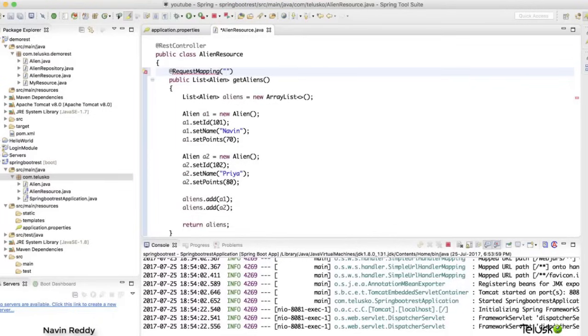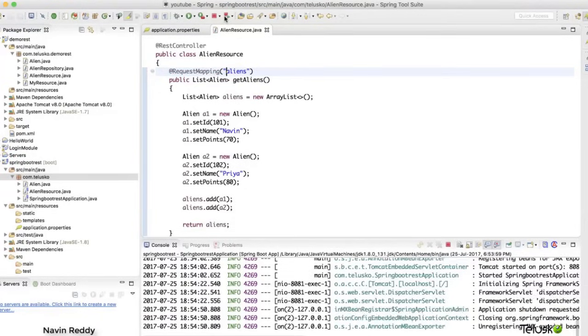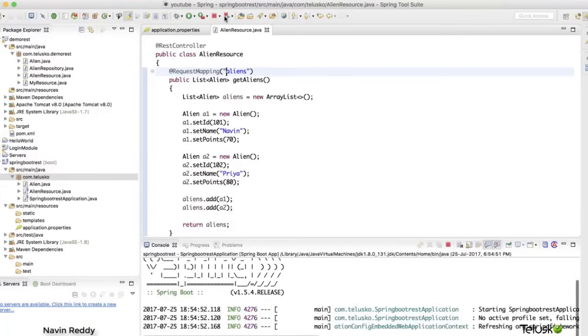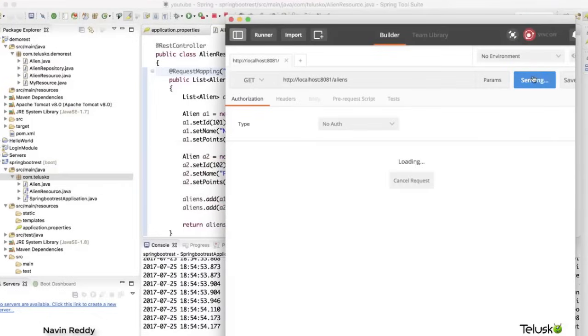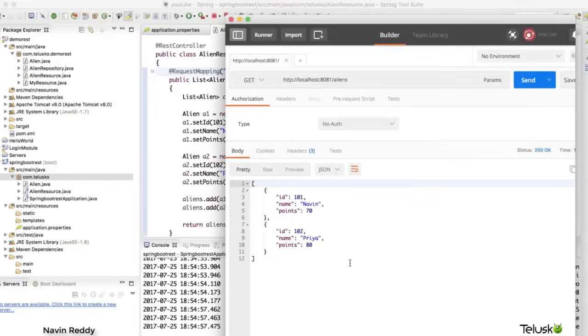And I will say RequestMapping with aliens. Or we don't even need slash there. So I will say aliens. So whenever you get a request for aliens, this is what you have to run. Let's restart the application. And let's go back to our Postman, and let's say run. It worked. Can you see that we got JSON data? We got alien 101, the first alien, we got the second alien as well.